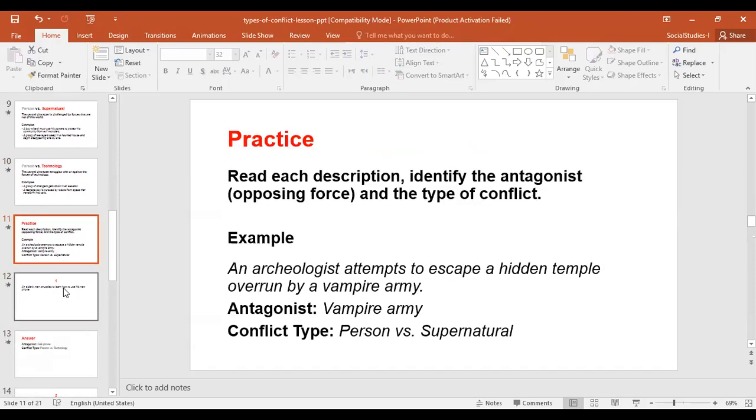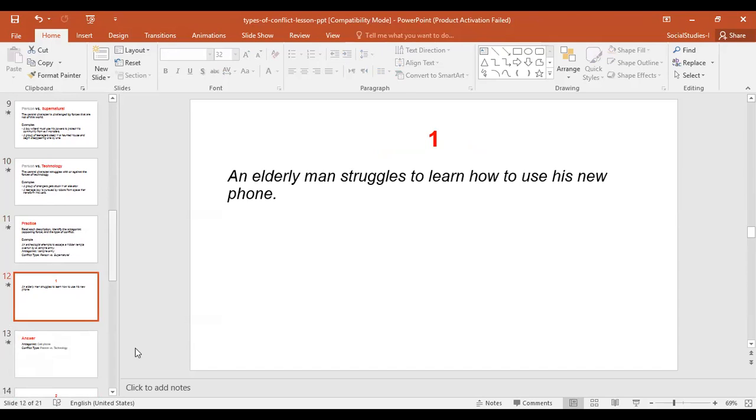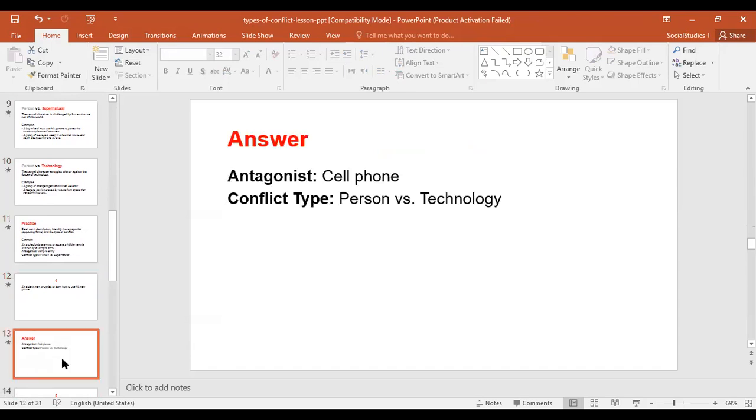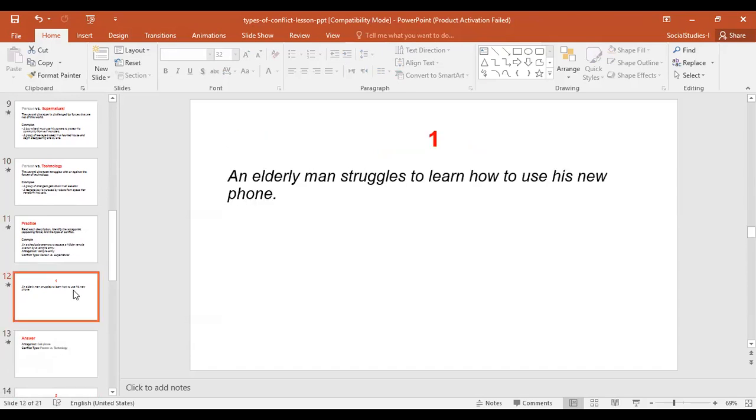All right. Now, here are some practice questions that I want you to go over on your own, and the answers are written for you. So test yourselves and see if you could get them correct or not. Okay. The homework for today will be to study your types of conflicts and then answer the types of conflicts worksheet.